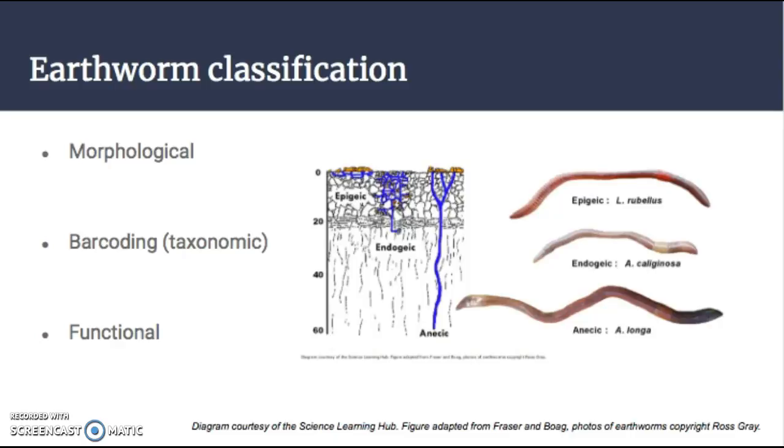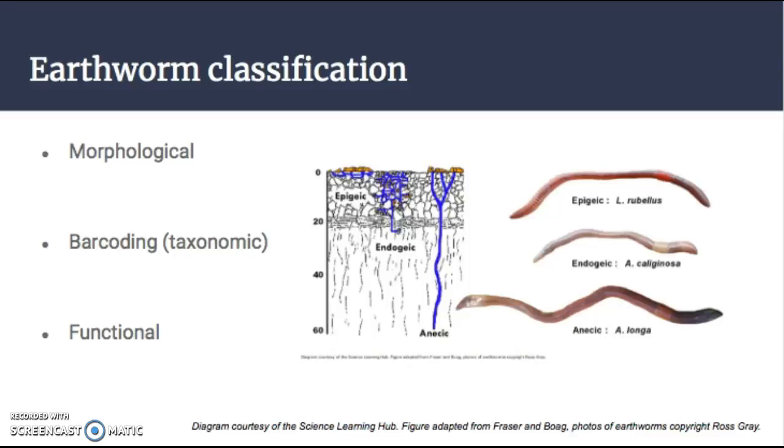Endogeic earthworms live and feed within the soil as well, in the mineral and organo-mineral layers. However, they form horizontal burrows, which also aid in porosity and nutrient release. They're 5 to 10 centimeters in size and unpigmented. You can see these morphological as well as functional characteristic differences in this figure, which shows a representative of each type of earthworm along with their typical burrowing pattern within the soil.